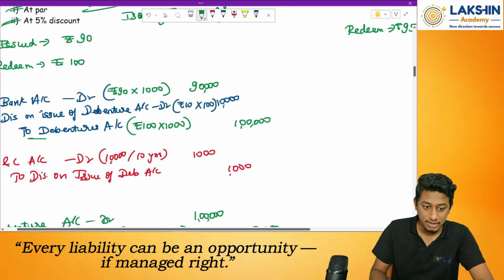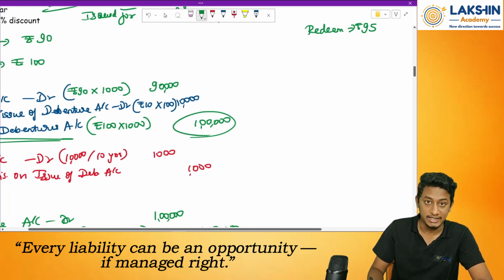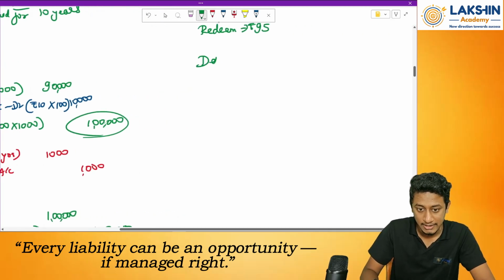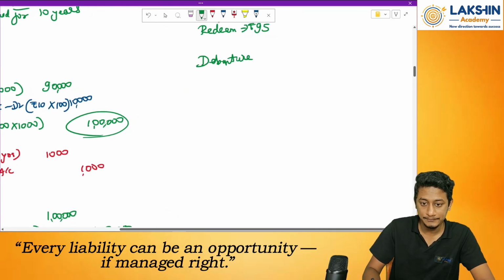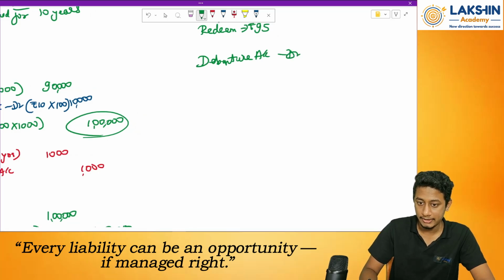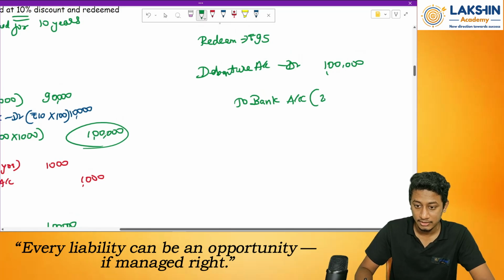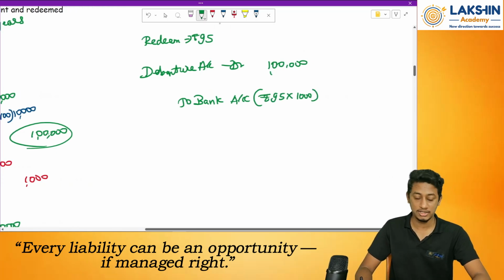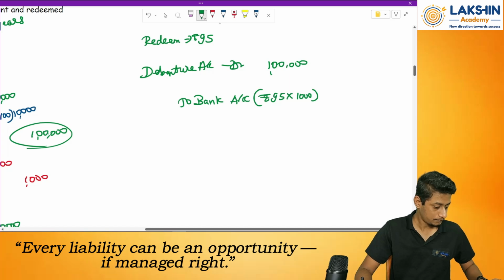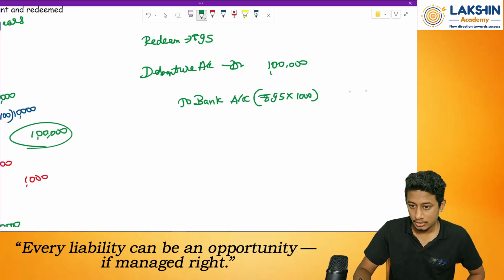So debenture account was opened at rupees 1 lakh credit. So I will debit the debenture account. Debenture account debited by rupees how much? By rupees 1 lakh. Then to bank account. How much am I paying through bank account? Rupees 95 into 1000. That is how much? 95,000.